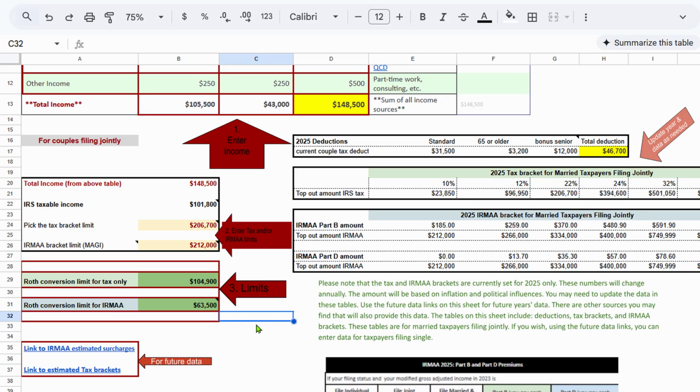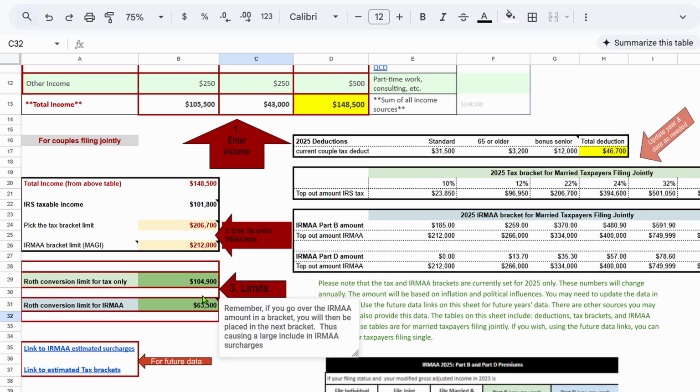Tax-wise, if you're not worried about IRMAA, but you want to stay in the 22% tax bracket, you could convert $104,900 and still stay in the 22% tax bracket. That's because our taxable income is only 101, and we could go up to 206,000. So that's how much you can convert with no major tax changes.